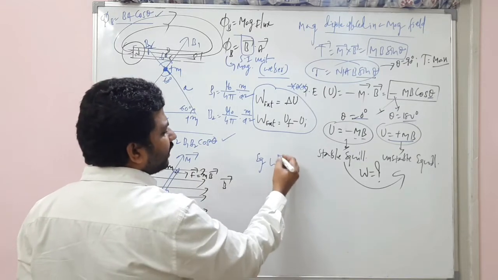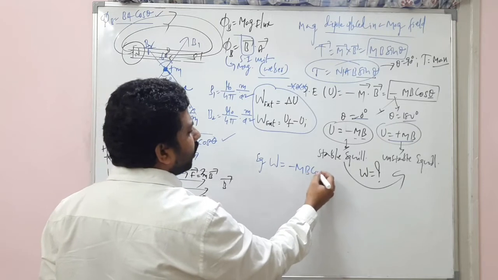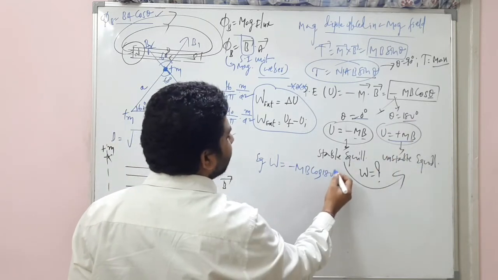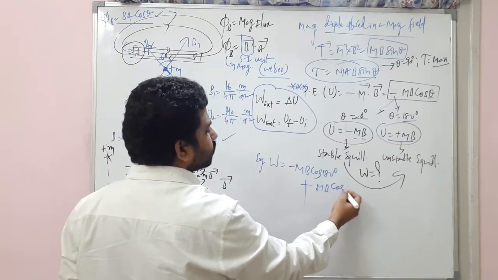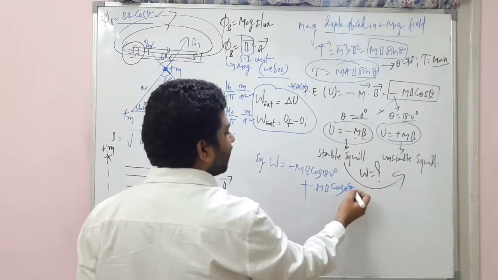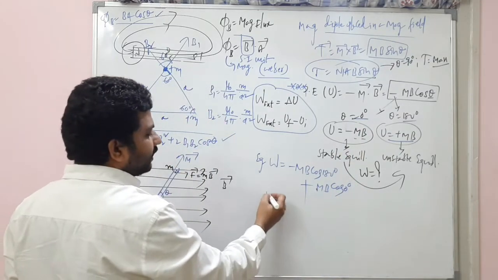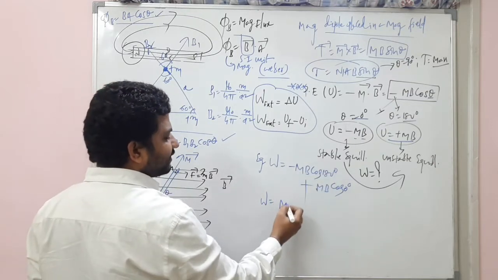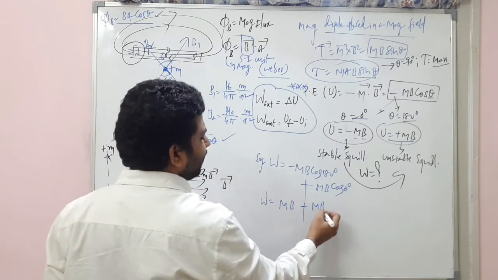So work done is minus of minus, plus mB, plus cos 0 which is 1, so it is mB.